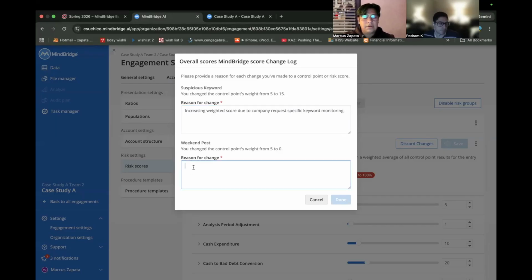And then, would it be company has weekend transactions? That sounds a little weak. Yeah, I guess company posts their transactions over the weekend as a normal business process. Hence, there is no risk associated with weekend postings. Perfect.